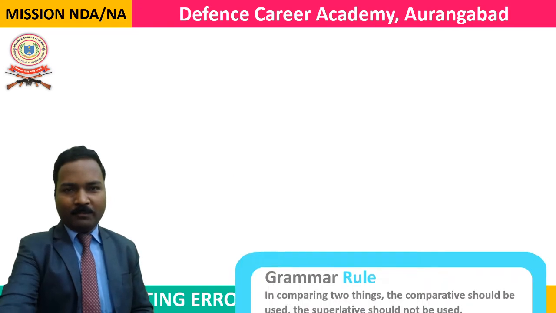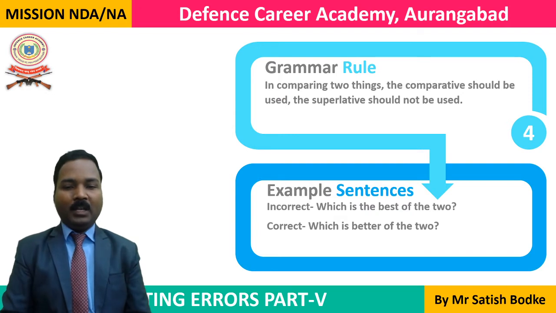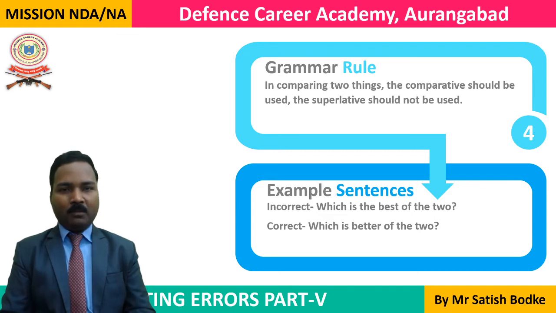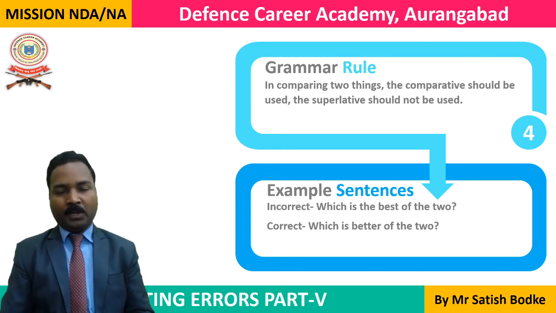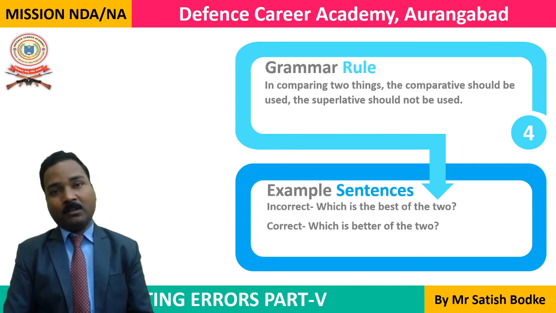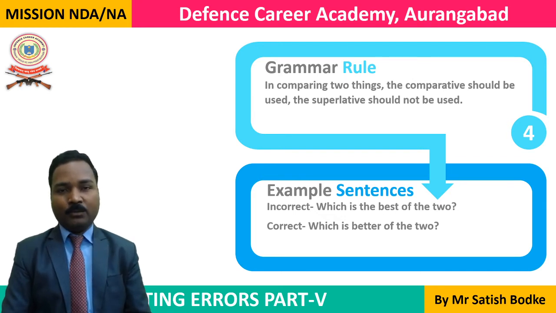Now let's go to rule number 4. Here we are going to learn how to use the comparative form and superlative form. We don't use the superlative form when we are talking about two people or two things. When there is comparison between only two things or two people, we use the comparative form of an adjective. But when there is a comparison among more than two things or more than two people, we use superlative form. Generally, when one thing is compared with more than one thing, then we use superlative form. But when one thing is compared with another only one thing, then there is comparison between only two things, and in that case we use the comparative form of an adjective.